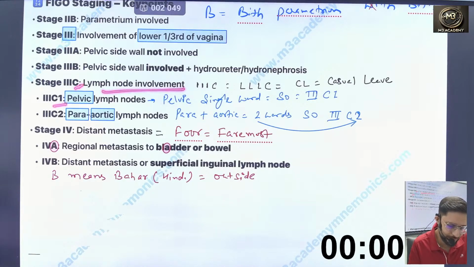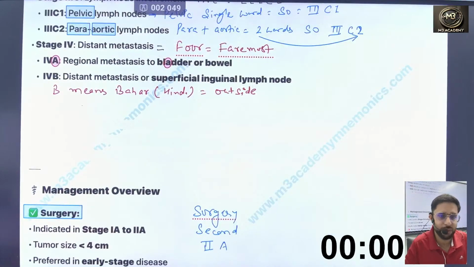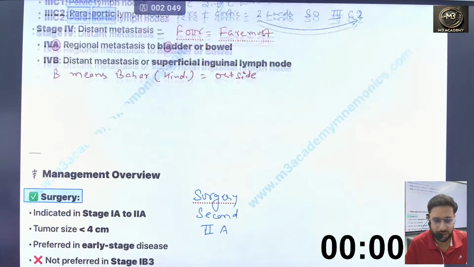C1 is pelvic lymph node. C2 is para-aortic lymph node. How can we remember? Only single lymph node is single, so it is included in C1. But para-aortic is two words, so two words means included in C2. Now stage 4 is stage 4A and B. A is for bladder and bowel involvement, regional metastasis. B means Bahar: the distant metastasis, including superficial inguinal lymph node, yes.